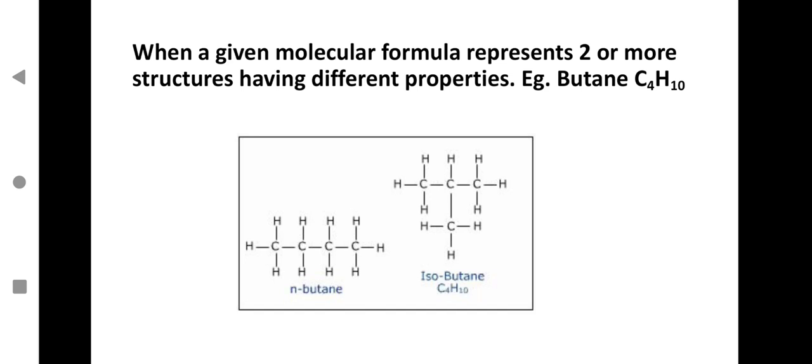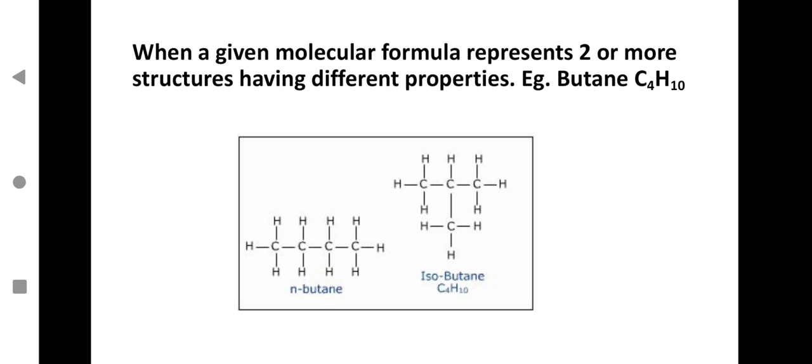When a molecular formula represents 2 or more structures having different properties, take the example of butane. You have seen normal butane, how it exists. You can see 4 carbon atoms in a straight chain, that is normal butane or n-butane. And it can exist also as isobutane, where one of the carbon atoms attaches to the middle carbon atom and shows branching. That is called isobutane. So the molecular formula remains C4H10, but you can show the structural arrangement in two ways. This is where you understand isomerism.